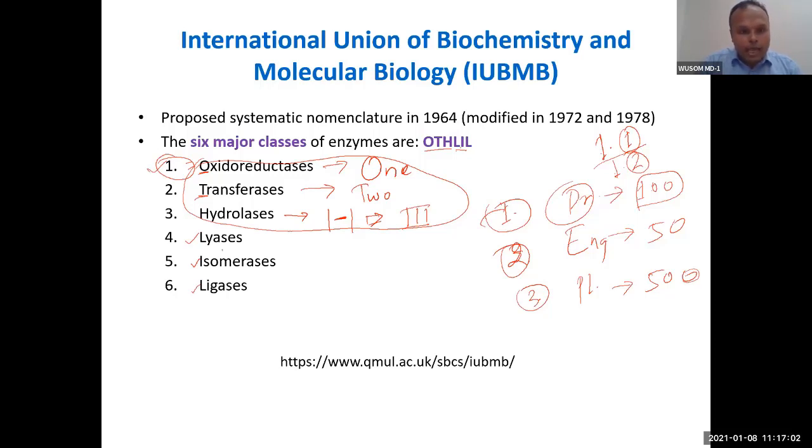You will confuse between the two Ls, lyases and ligases, about which will get the higher number or lower number, which L will get 4 or which L will get number 6. So let me remove that confusion. Let's see how many letters are there in lyases and how many in ligases?